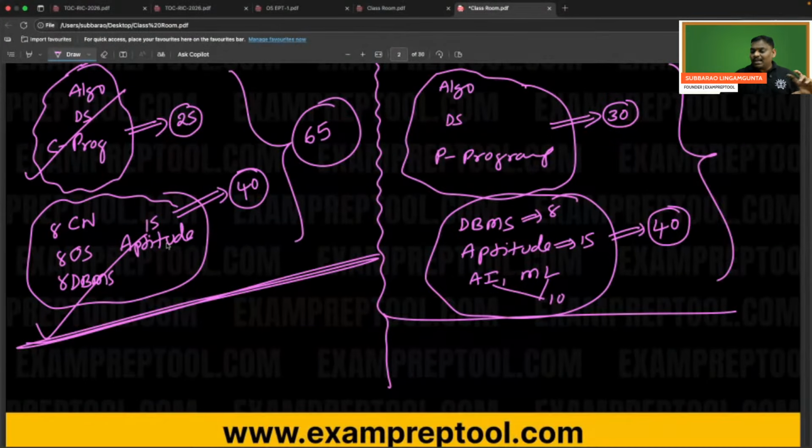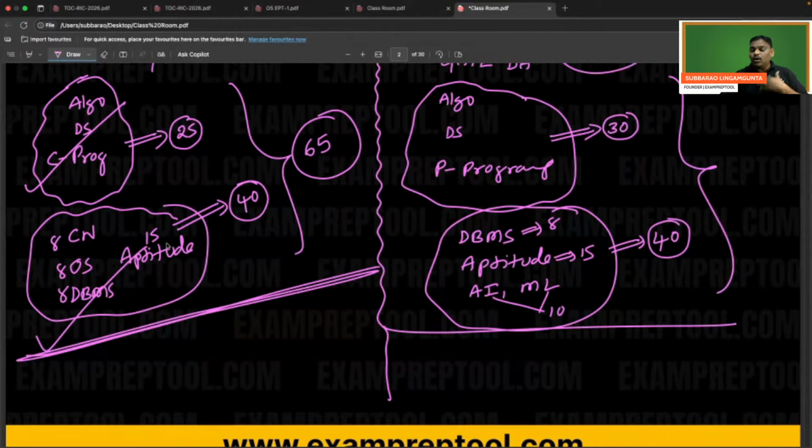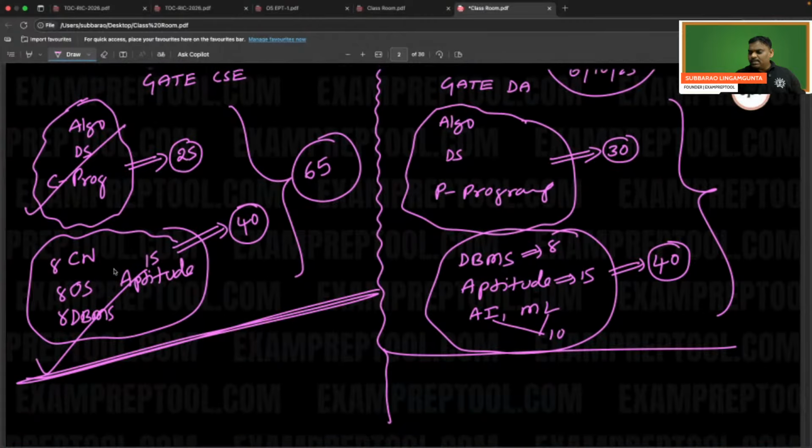Some people are asking, can I leave the placement? No need. If you are preparing for GATE, it doesn't mean that you have to leave placements. There is no relation. First complete these 7 subjects, then afterwards prepare the remaining subjects also. GATE CS people, these 7 subjects. GATE DA people, these 7, 3 plus 4.